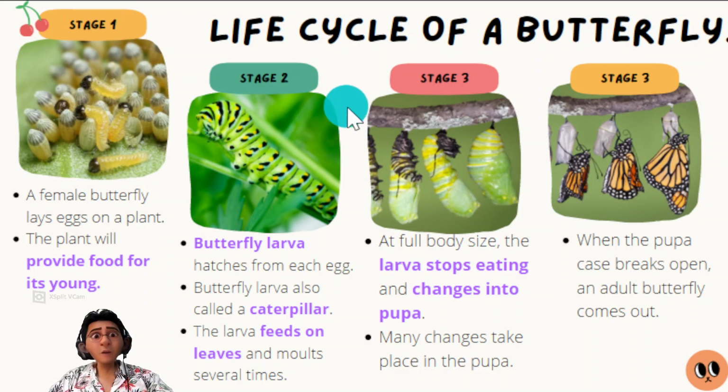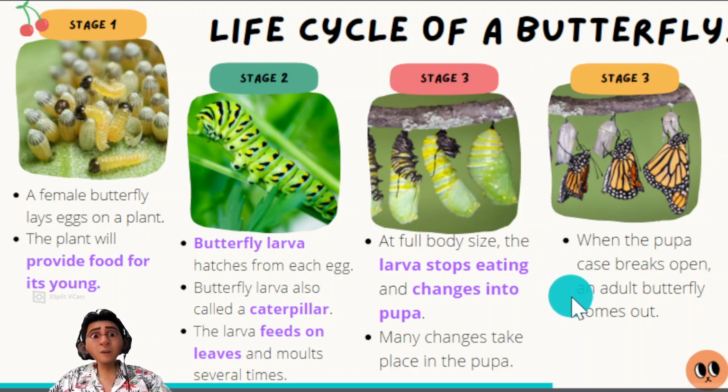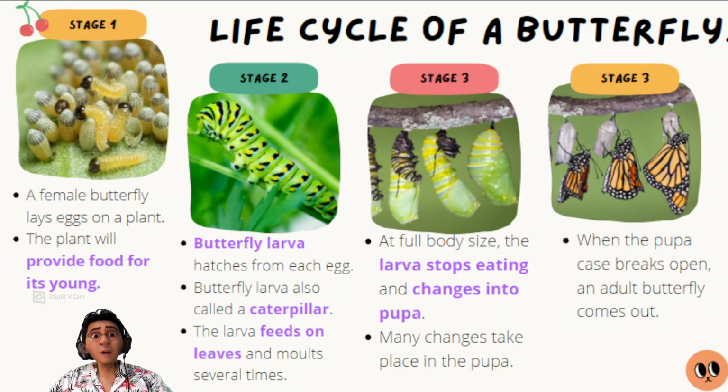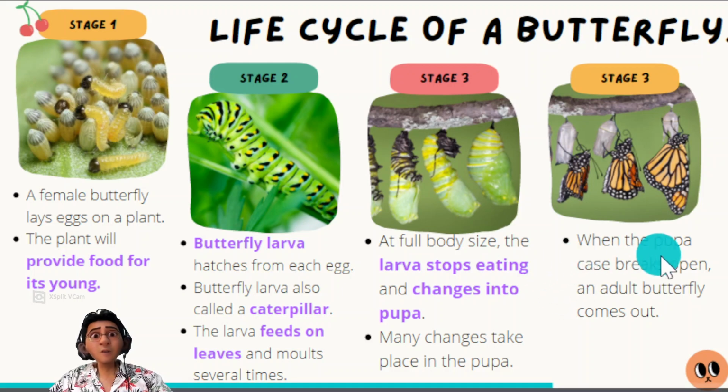Stage 2, butterfly larva hatches from its eggs. Butterfly larva is also called a caterpillar. So there are 2 names, butterfly larva, or we can also call it caterpillar. The larva feeds on leaves and molts several times. For stage 3, at full body size, the larva stops eating and changes into a pupa. Many changes take place in the pupa.